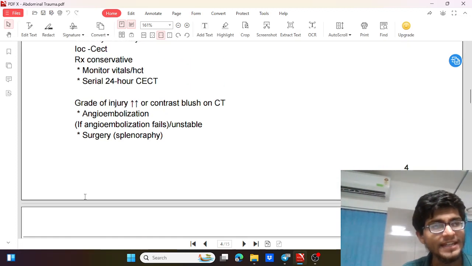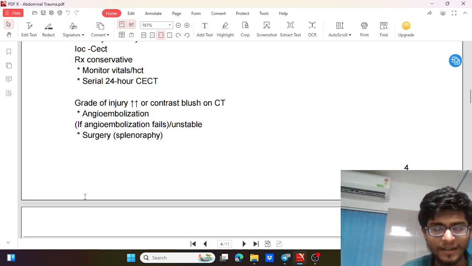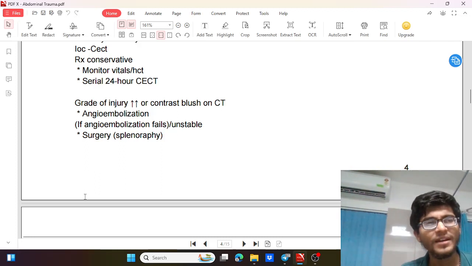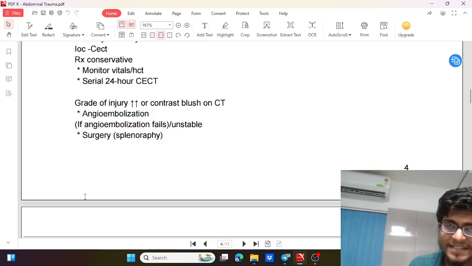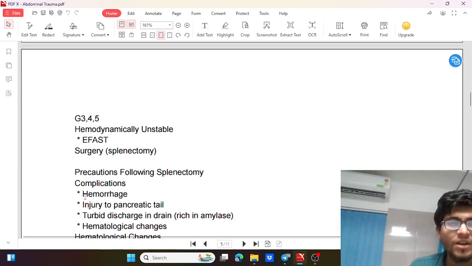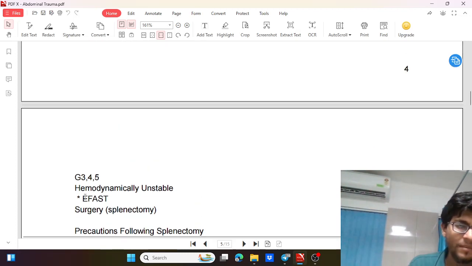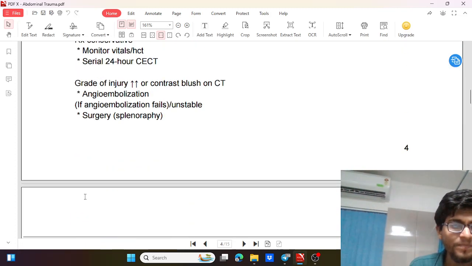So serial monitoring of vitals, hemoglobin, hematocrit, and clinical abdominal examination are very vital for saving the patient, because delay can cause loss of life. So we have to be careful.